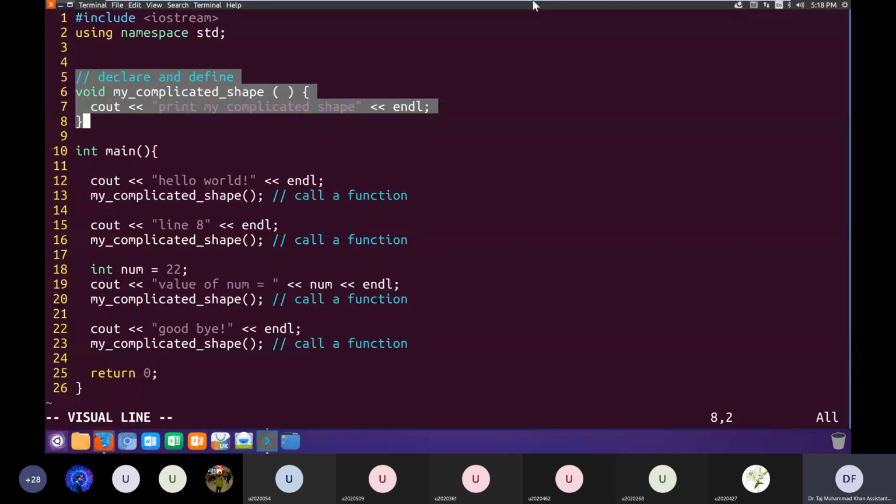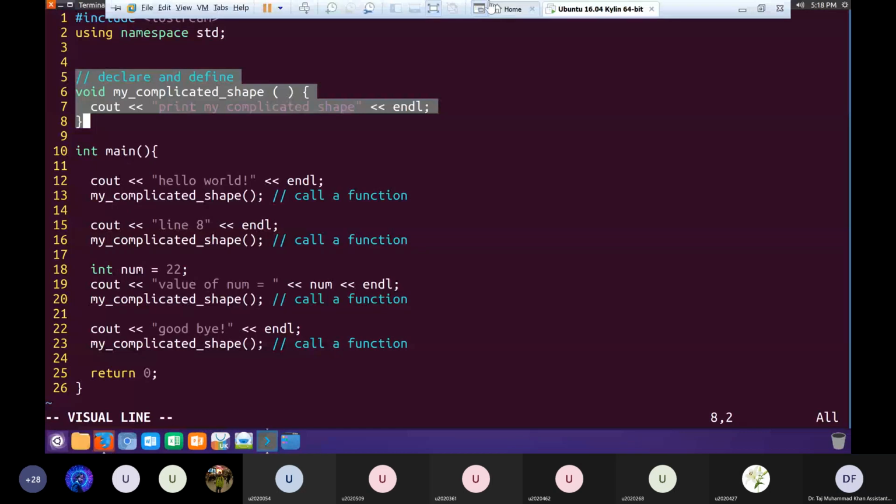What's the purpose of declaring a variable?